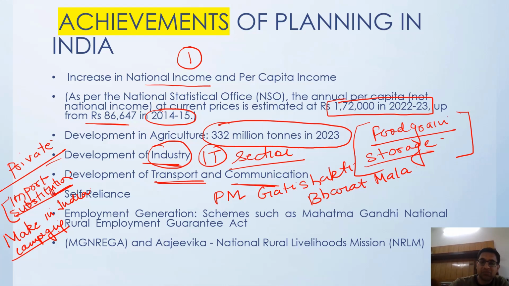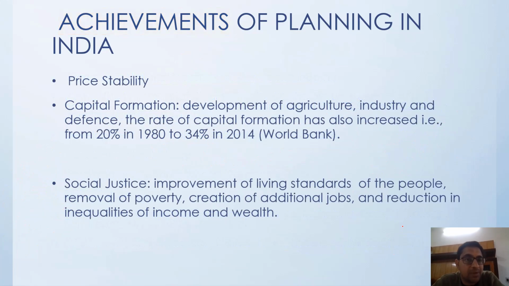Our government is running the biggest job guarantee program, called MGNREGA, the Mahatma Gandhi National Rural Employment Guarantee Act. And then we are running the National Rural Livelihood Mission, Jeevika. So these are the achievements of the planning. Some more achievements are there.